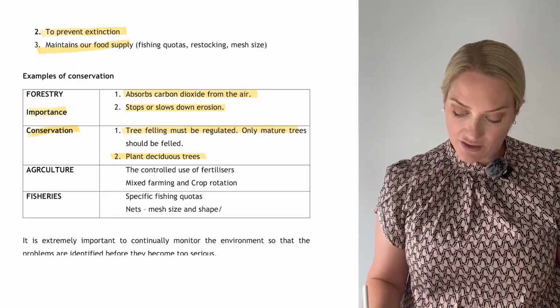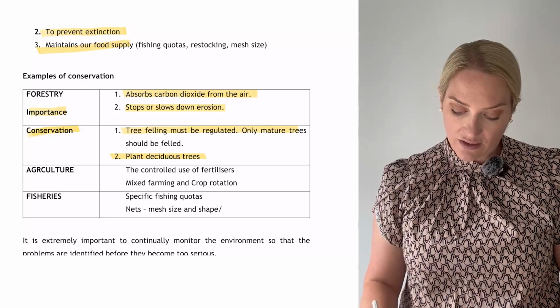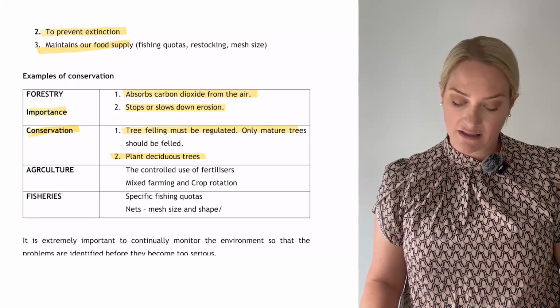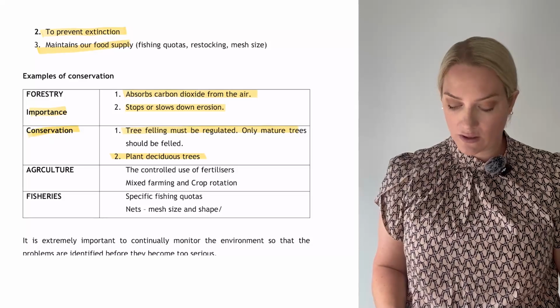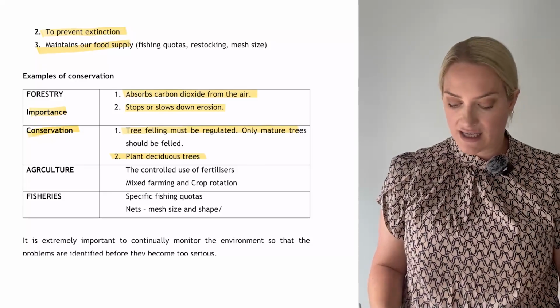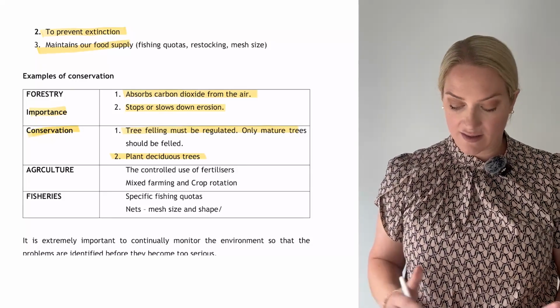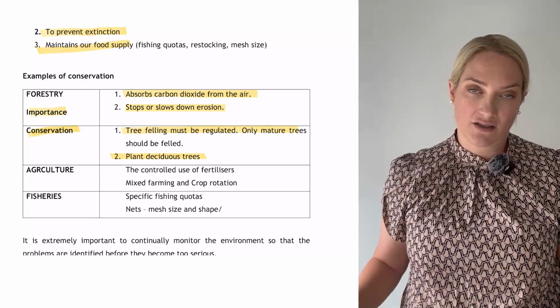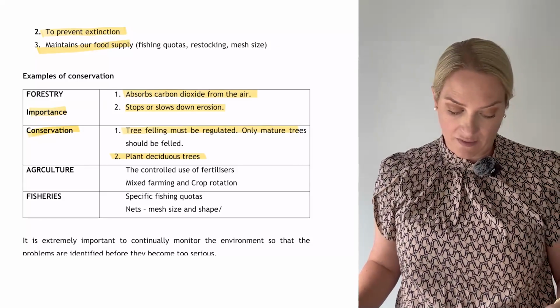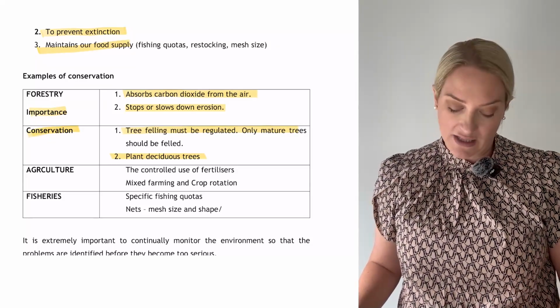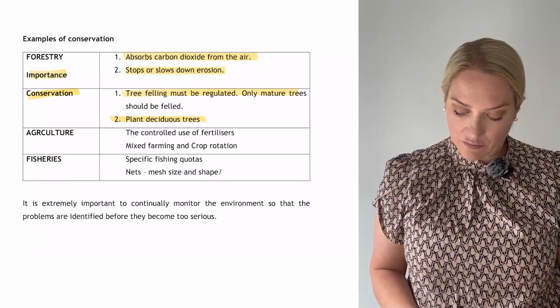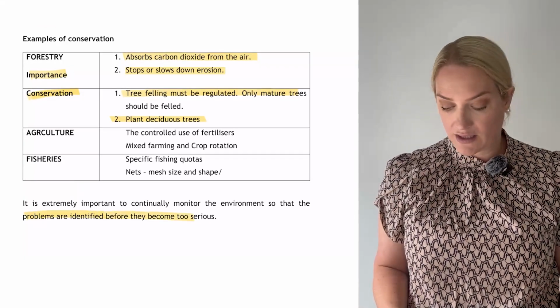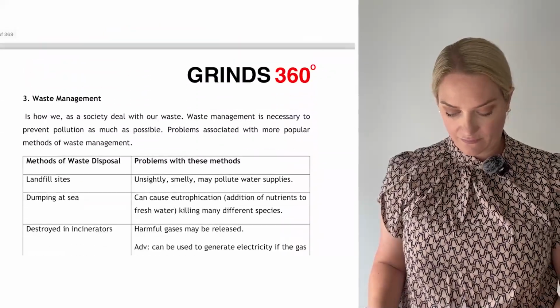Within agriculture is the controlled use of fertilizers, also mixed farming and crop rotation. And another example from fisheries is to have fishing quotas, and regarding net sizes, have larger mesh net sizes rather than smaller ones. So that means if smaller fish are caught, they can go through the larger netting. So it's extremely important to monitor the environment so that problems are identified before they become too serious.